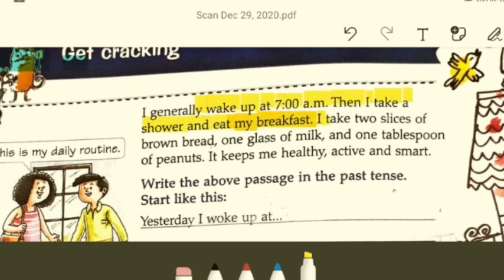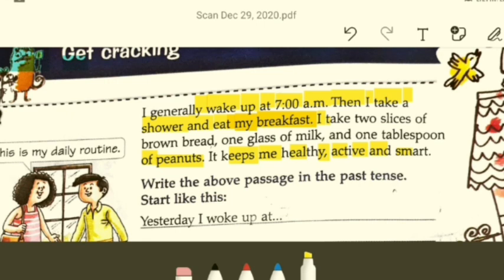Then I take a shower and eat my breakfast. Taking a shower basically means taking a bath. I take 2 slices of brown bread, 1 glass of milk, and 1 tablespoon of peanuts. You know peanut, right? Categorizes as dry fruit. It keeps me healthy, active, and smart. So the morning activity of a person is being described here.